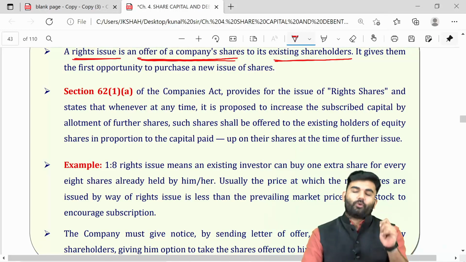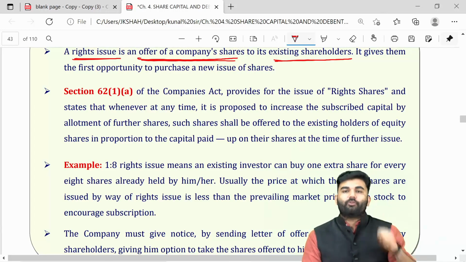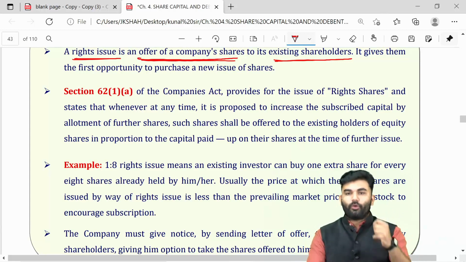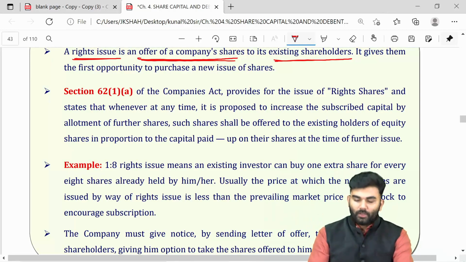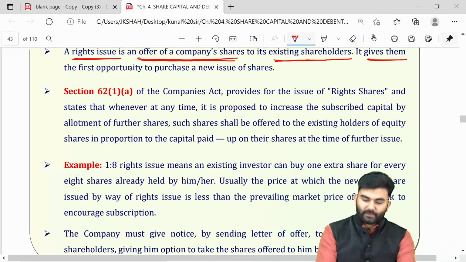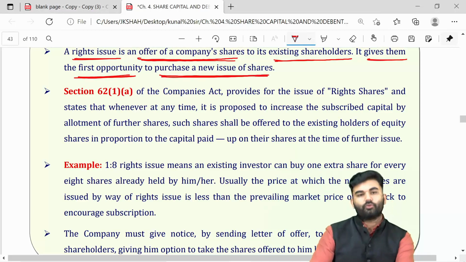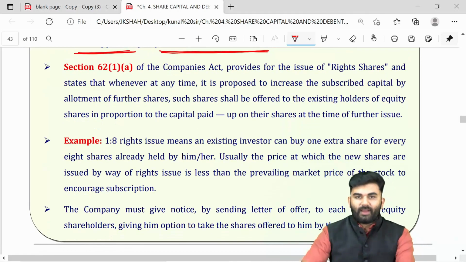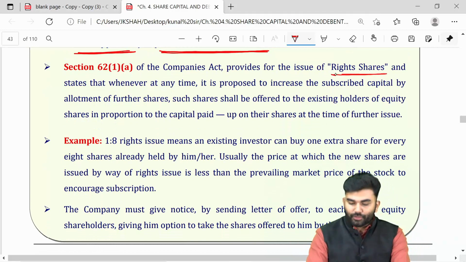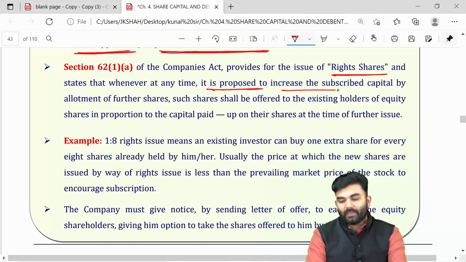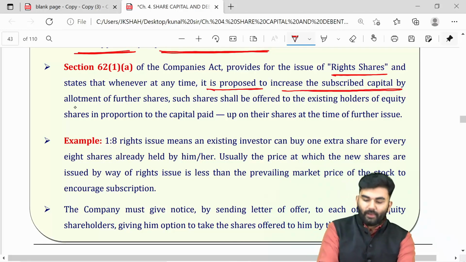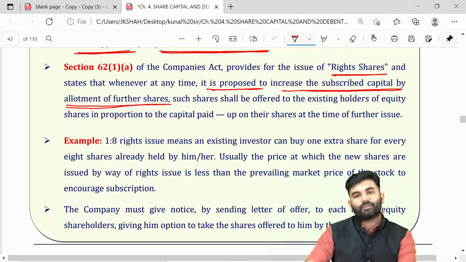The company will be approaching its existing shareholders and will be giving them an offer that if you want to further have shares of our company, you can purchase those shares at this price per share. So right shares give the first opportunity to purchase a new issue of shares. Whenever the company comes for a right issue, the company is proposing to increase the subscribed capital by allotment of further shares.